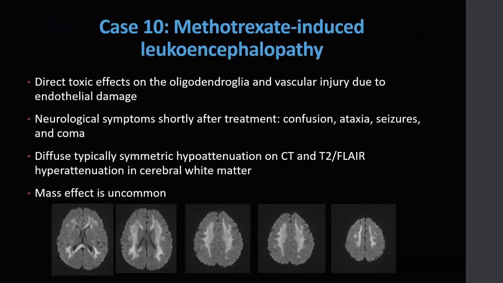However, both of these cases represent methotrexate-induced leukoencephalopathy. Direct toxic effects on the oligodendrocytes and vascular injury have been proposed as the likely mechanisms of methotrexate-related neurotoxic effects. There's often rapid deterioration of neurological symptoms after treatment, with presenting symptoms being personality change, confusion, ataxia, seizures, and coma. On imaging, there's typically diffuse, usually symmetric low attenuation in the cerebral white matter, although asymmetric involvement has been reported. Mass effect is uncommon.